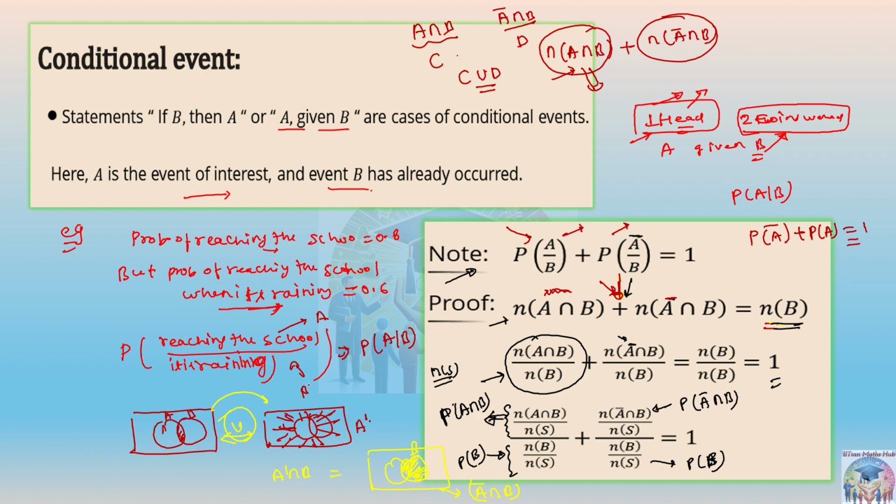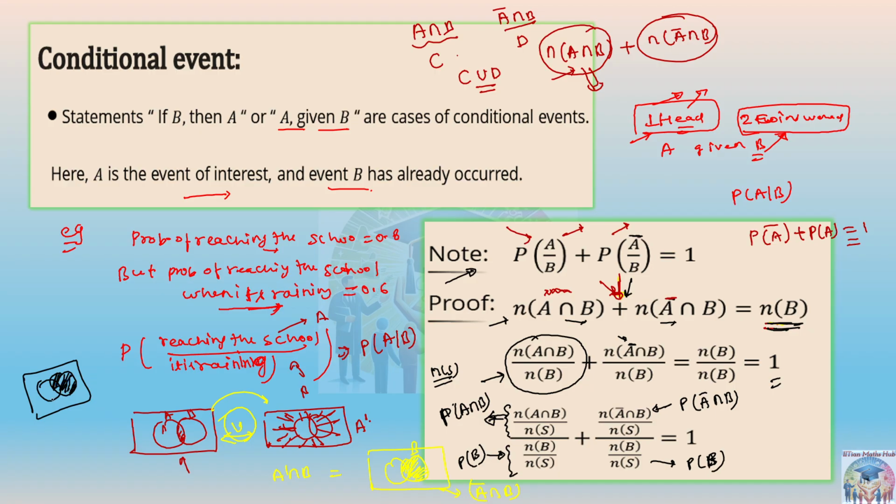No, here I am giving you the diagram also. Can you see the diagram? It is clearly showing you what we need. It is already given that the number of elements of A intersection B plus the number of elements of A complement intersection B, if we add them, will be the total number of elements in B only. All right. So what is B? B is this one. This is total B.